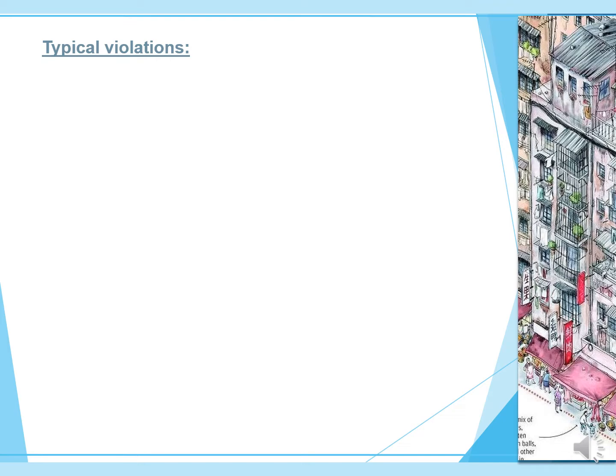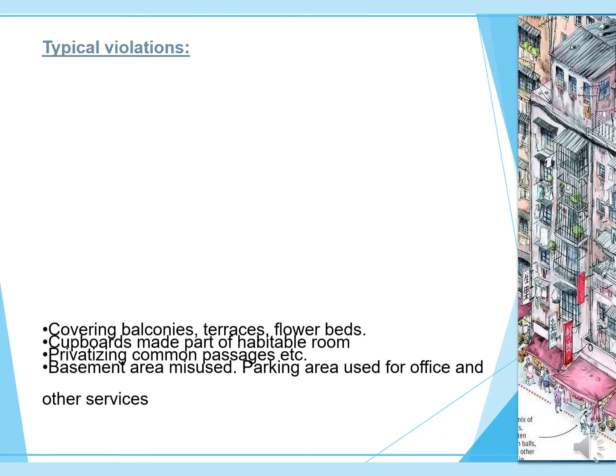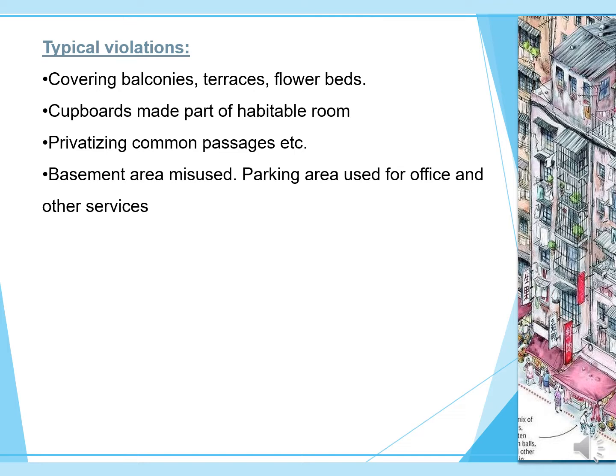Where do violations generally happen? In covering the balconies, terraces and flower beds, cupboards made part of the habitable rooms, privatizing common parking, basement area misuse, parking used for office and other services. These are the areas where violations generally happen in the building sector.